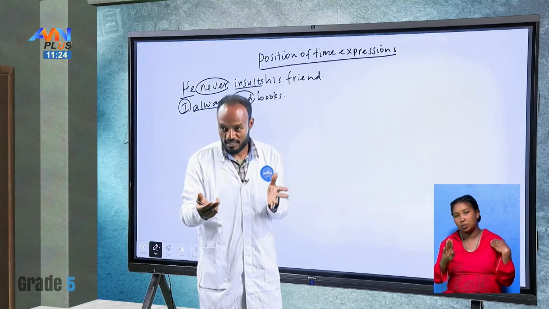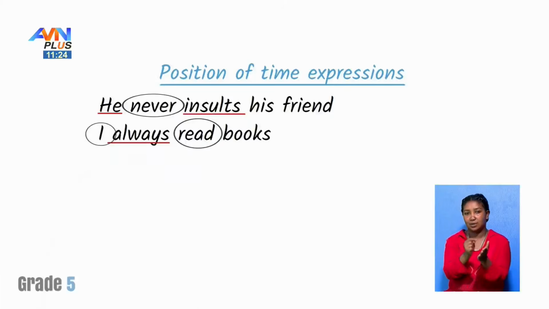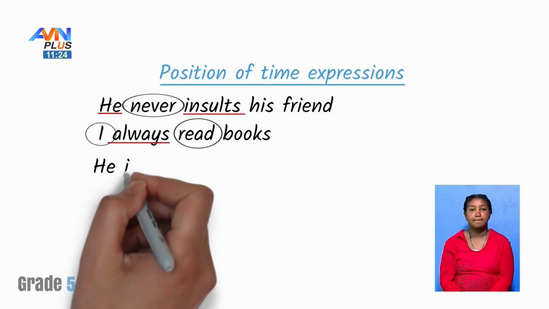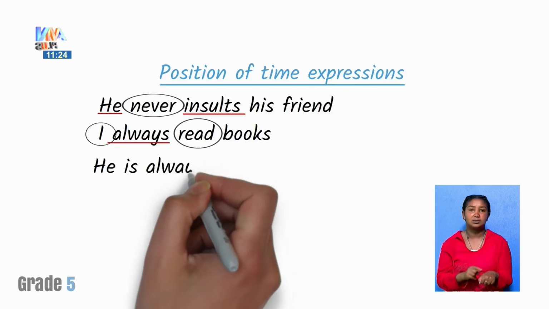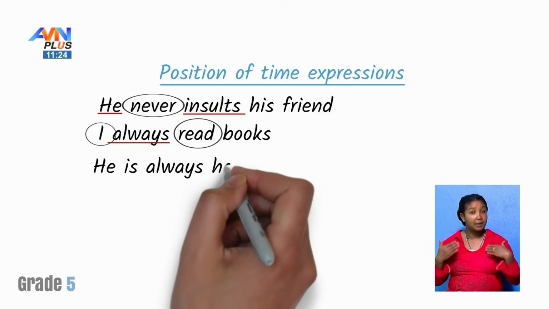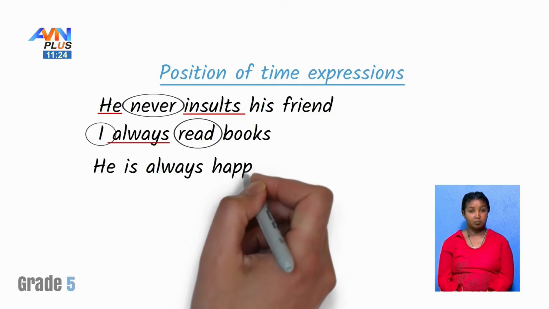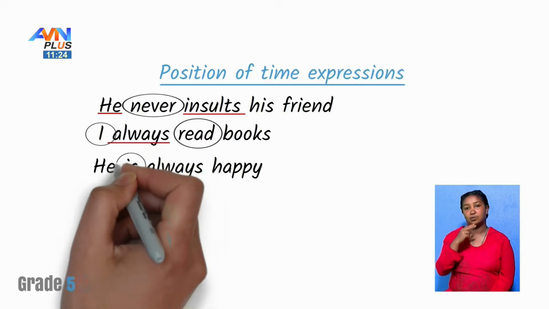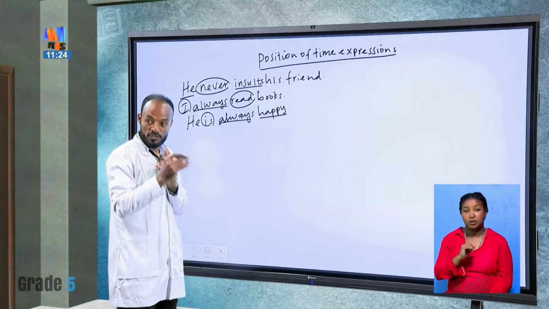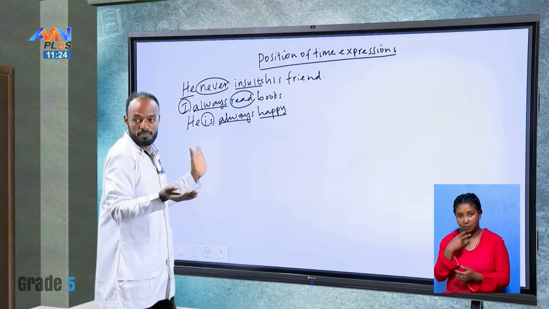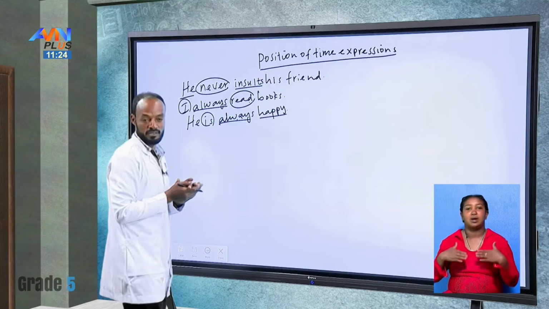For example, we can say, he is always happy. Here, the adverb goes between the verb to be and the given adjective or adverb.